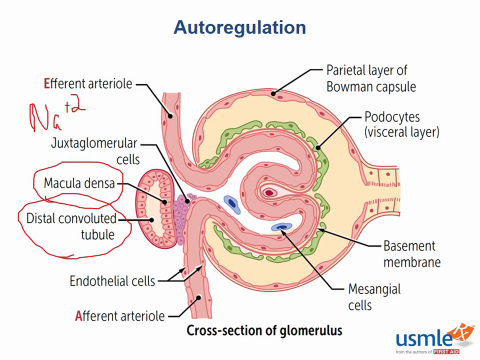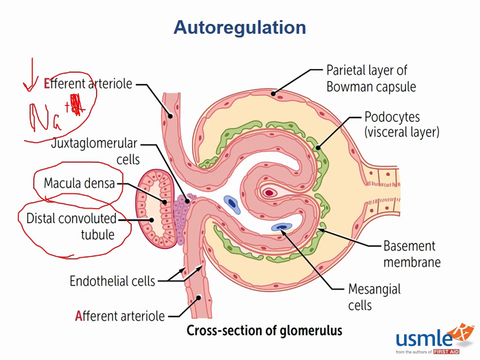If the salt concentration within the distal convoluted tubule is high, the macula densa will communicate with the afferent arteriole in order to say that we need to slow down the amount of glomerular blood flow, so we're going to want to constrict the afferent arteriole. In contrast, if there is low sodium concentration, the macula densa is going to want to communicate to the afferent arteriole and say, hey, we need some more blood flow, I'm not getting enough sodium, and so I want to increase our glomerular blood flow.